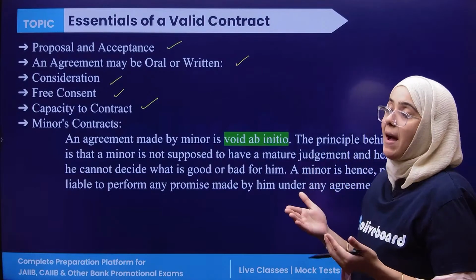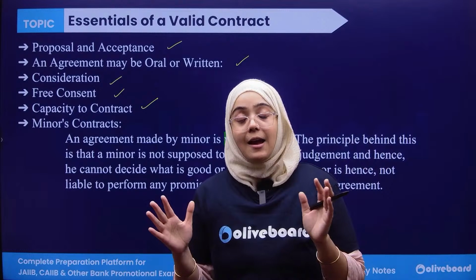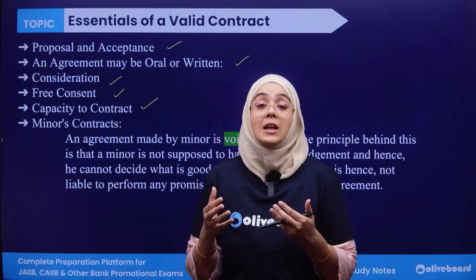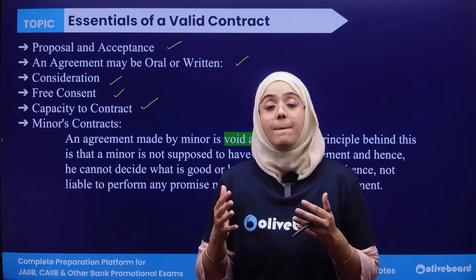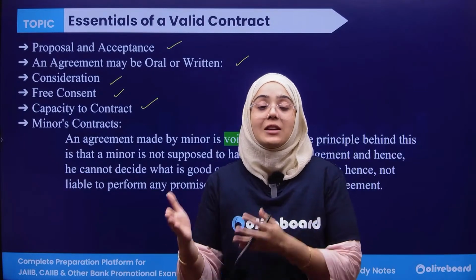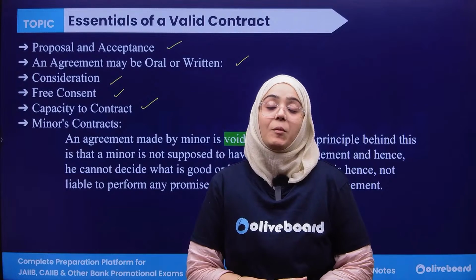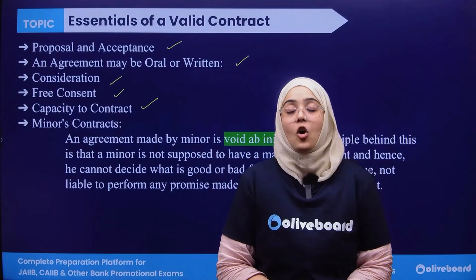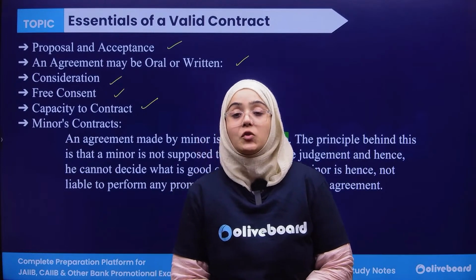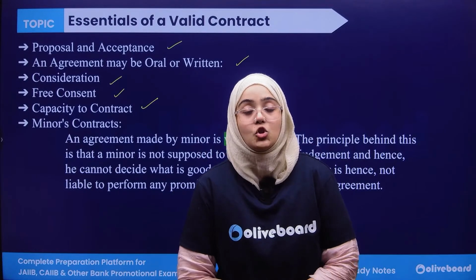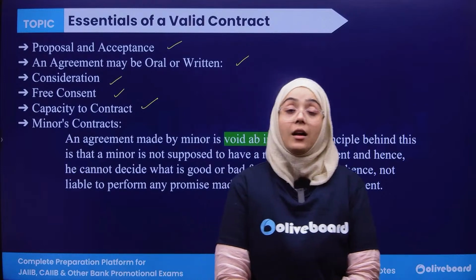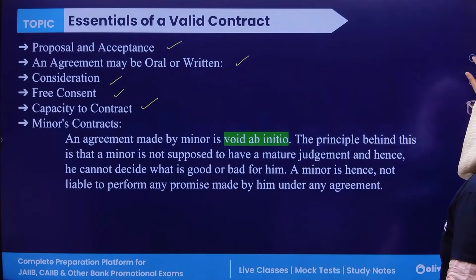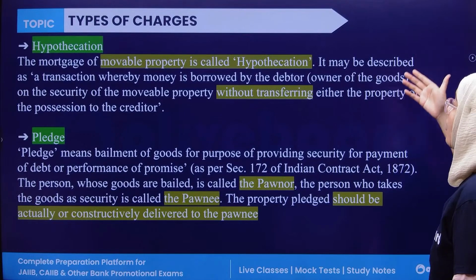See, if we talk about a minor in law, if a person is below 18 years of age, he or she is not actually in a complete position to judge what is good or what is bad, and that's why it is not accepted to have a contract with a minor person. It is void ab initio. It means that it is considered illegal from the beginning. Clear?